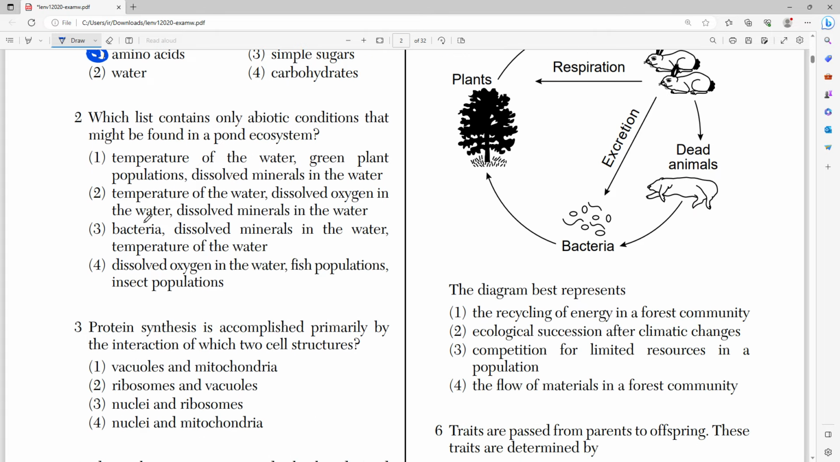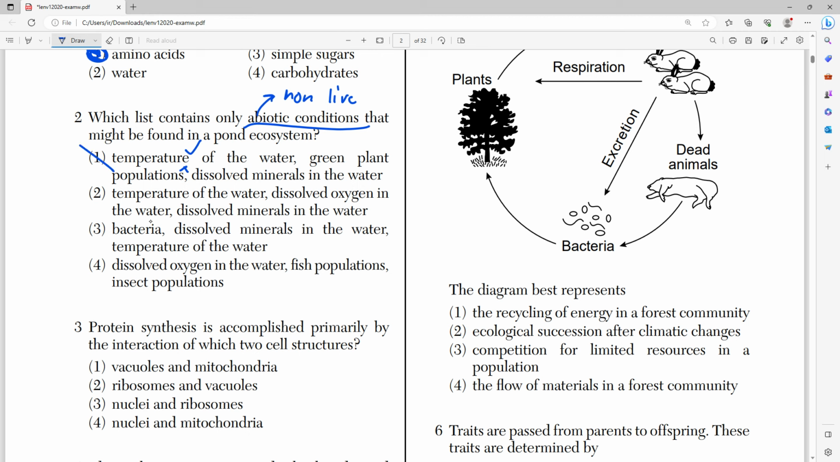Moving on to number 2, it asks which list contains only abiotic conditions that might be found in a pond ecosystem. Remember that abiotic is non-living, not alive condition. So an abiotic factor could be oxygen, it could be pH, it could be temperature. Right? So let's see which choice matches this. Is it choice number 1, temperature of the water? That's abiotic. Green plant populations, that's not abiotic, that's biotic, right? Because plants are alive, right?